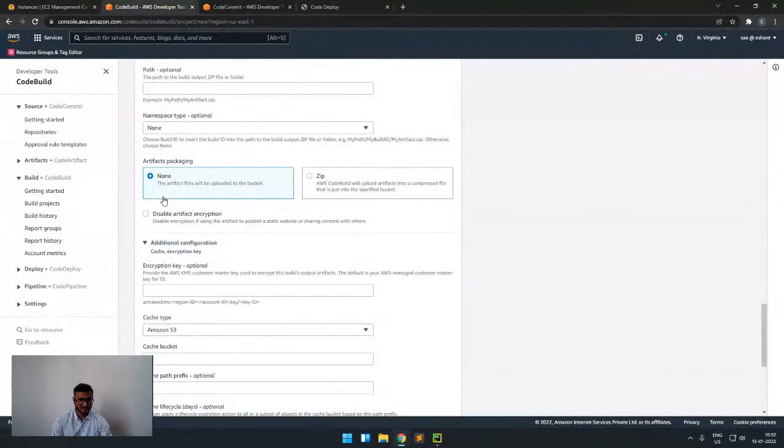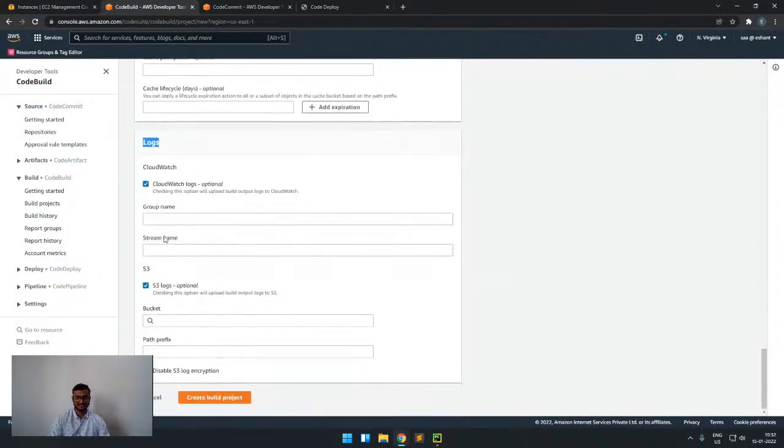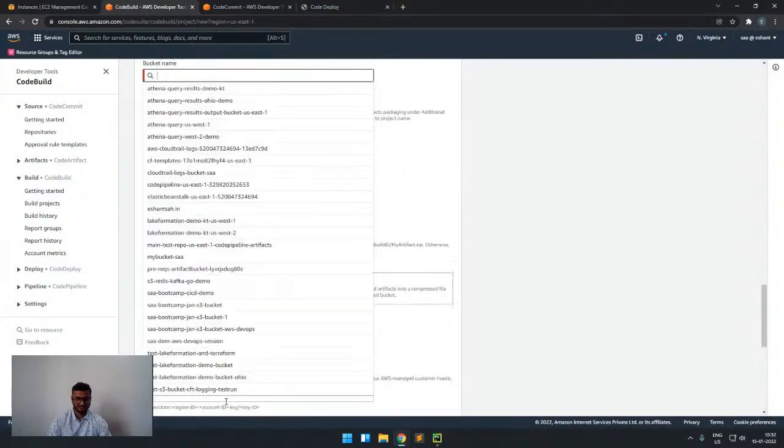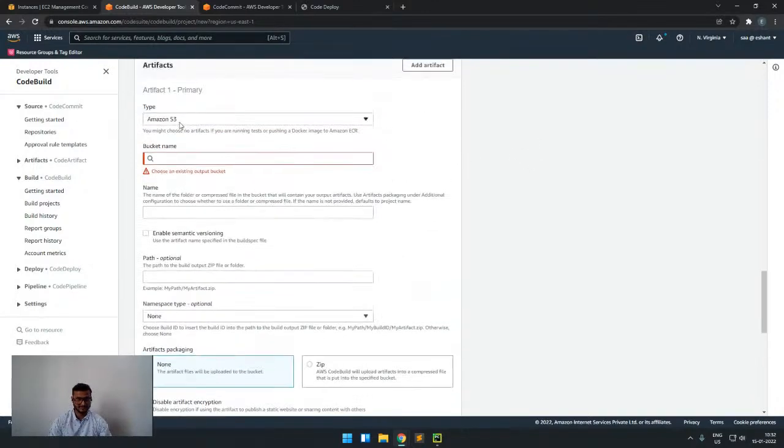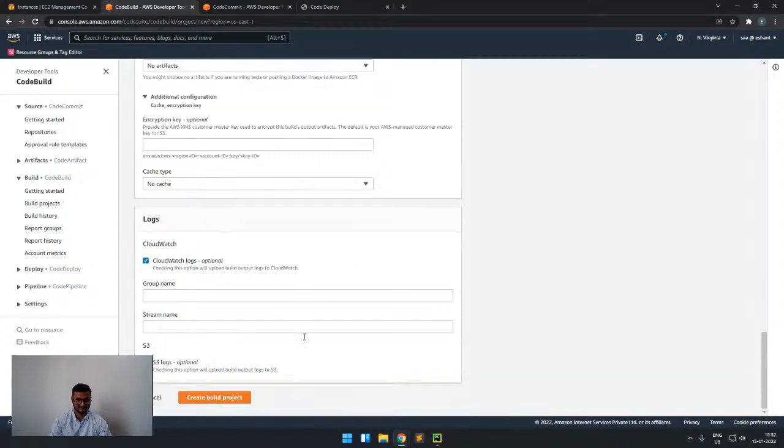And the next part here is the logs. So with logging, you can see that we can send our logs to CloudWatch or to S3. Logging we will understand in great depth in the upcoming slides. But for now we can understand that we can send our logs to CloudWatch as well as to S3 for storage like this. Now we will simply create a bucket.